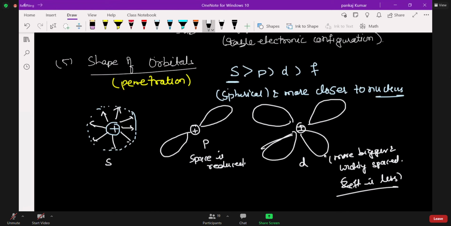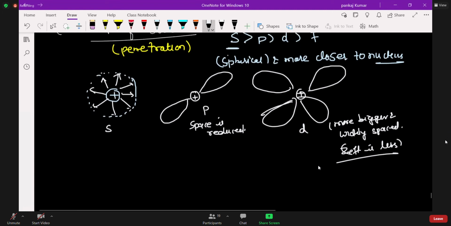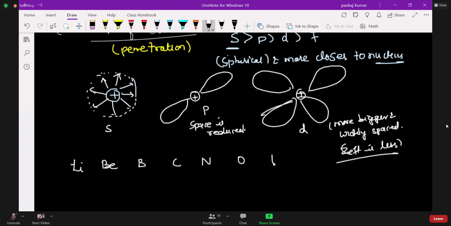Okay. Now we'll take one common example to make you understand. Suppose I'm taking here lithium, beryllium, boron, carbon, nitrogen, oxygen, and fluorine.